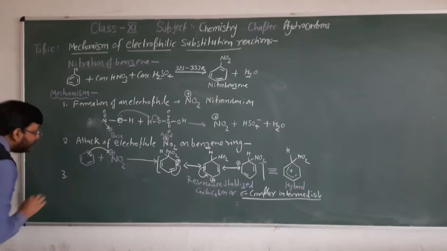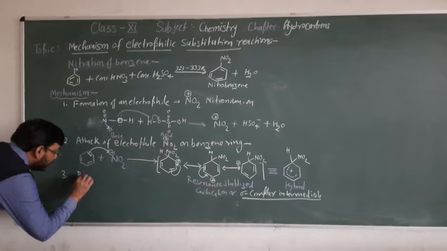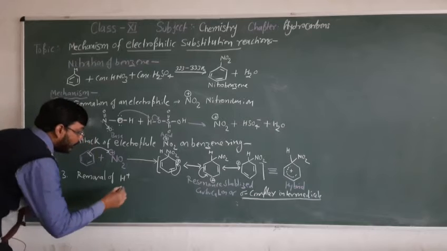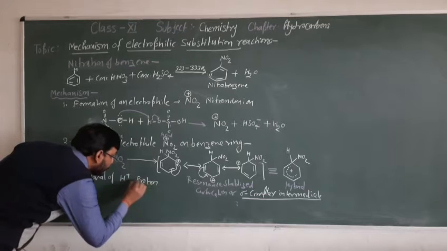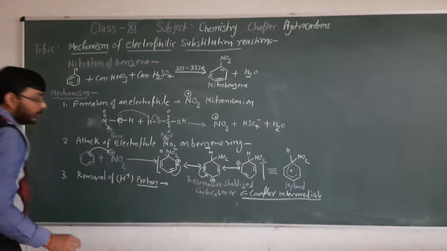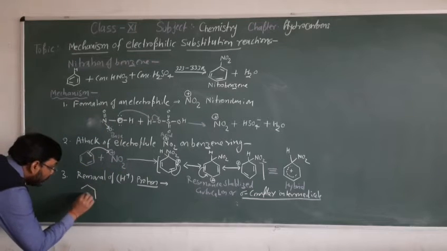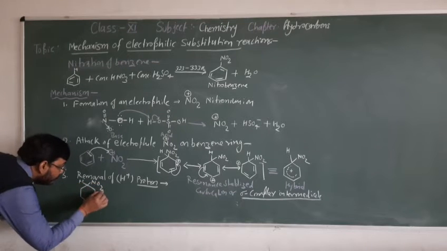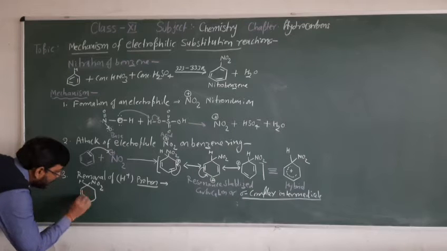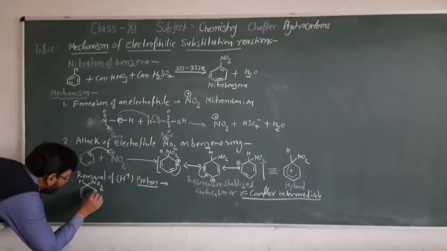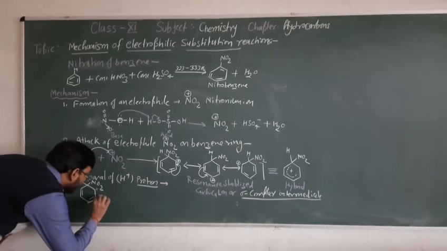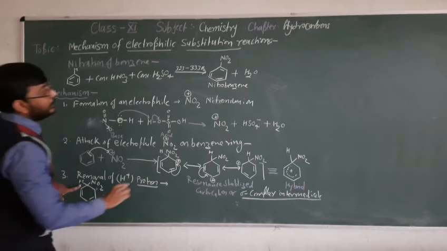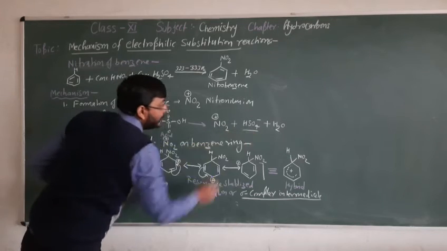Now the third step is the removal of H plus ion, that we call the proton. So now see, we have H and NO2, and the structure has the positive charge here. For the removal of the proton, you see HSO4 minus is present, right?